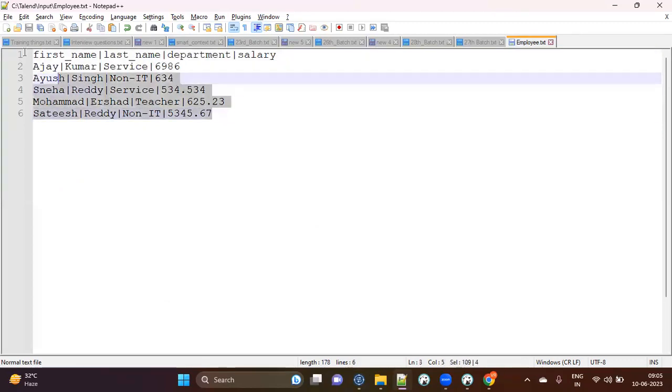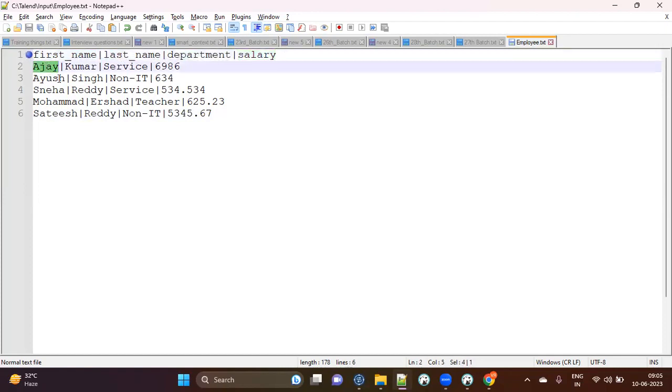So let's say this is the file, and now I want to read this data from the file. Basically I want to load this somewhere, with some filters or conditions applied to it. Now how do I read this data into Talend? This is nothing but a file. If you see, this is the first name, last name, department, salary. This is the header.